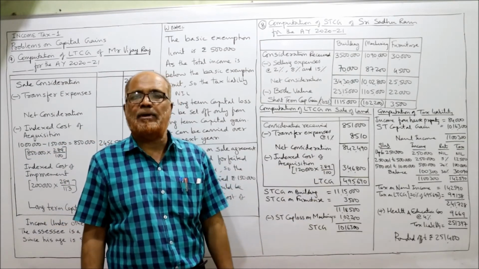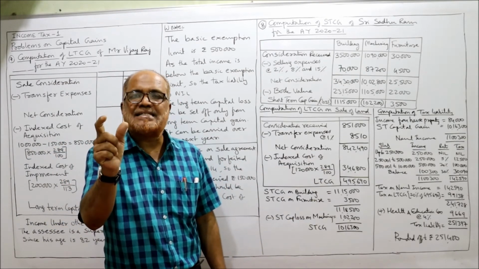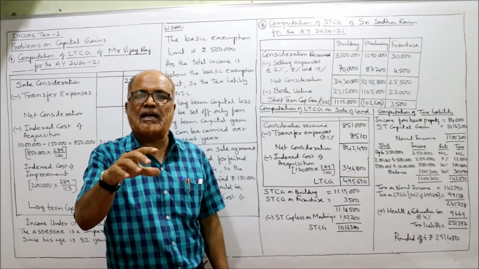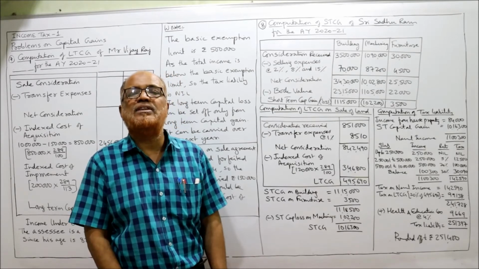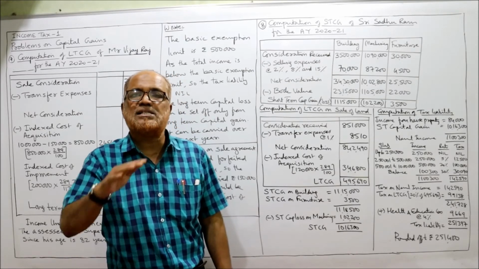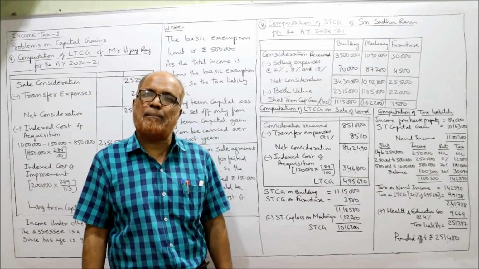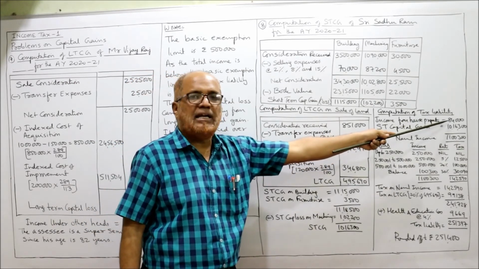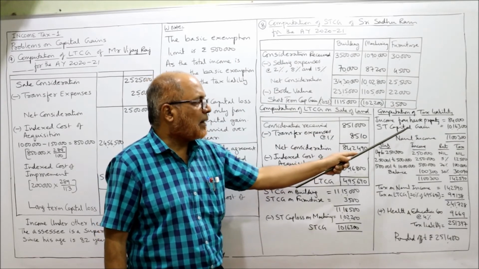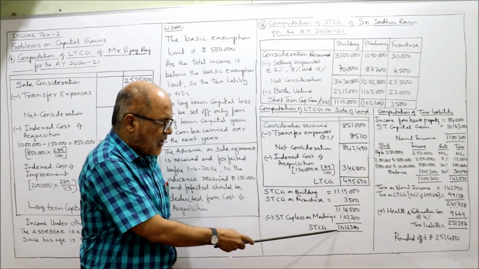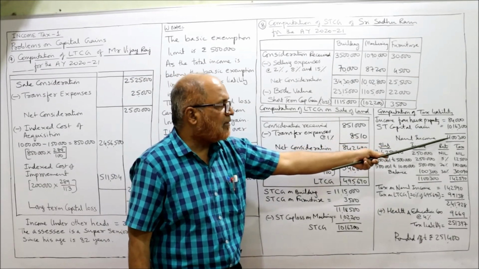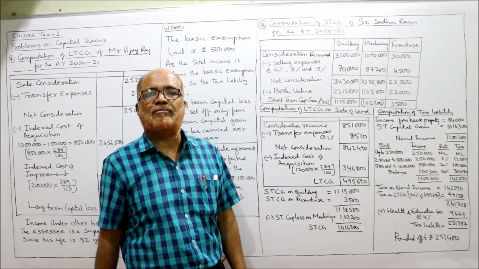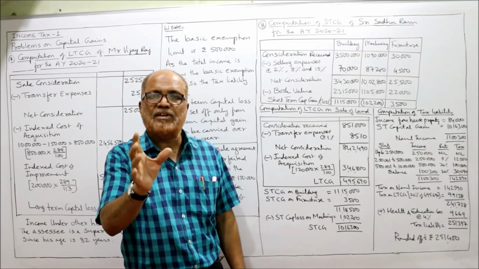Now we compute the tax liability. Long-term capital gain is taxed at a flat rate of 20%, whereas short-term capital gain is included along with other incomes, and we calculate using the slab system. Slab system will apply on short-term capital gain. So here computation of tax liability. Income from house property 84,000 given in the problem. Short-term capital gain 10,16,300, we got it. Add up both, 11,300. 11,300 is called the normal income on which slab system will apply.